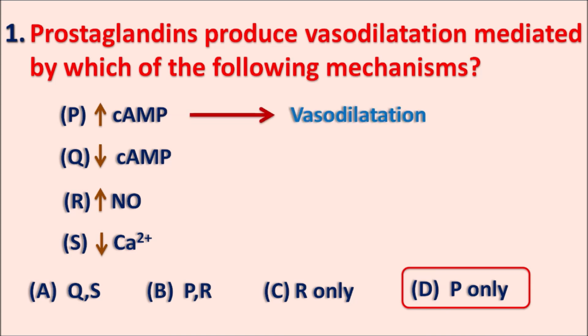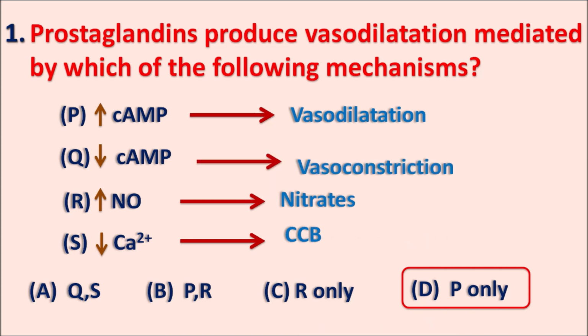And when the calcium levels are reduced, again it produces a vasodilatation. But the drugs which decrease the calcium levels are mainly the calcium channel blockers. Similarly, drugs that produce a vasodilatation by release of nitric oxide, so increase in the nitric oxide, is one of the mechanisms of the organic nitrates. And finally, what about the decrease in the cyclic AMP? When the cyclic AMP levels are decreased in the vascular smooth muscle, it produces the vasoconstriction. So here the prostaglandins produce a vasodilatation mainly by increasing the cyclic AMP levels within the vascular smooth muscle. So P only is the right answer for this question.